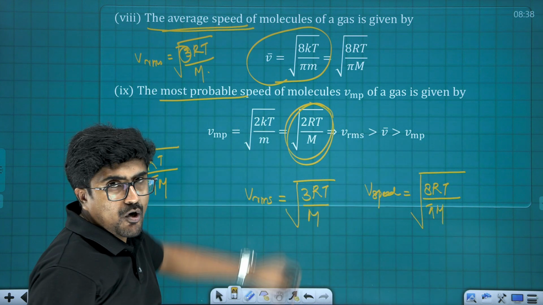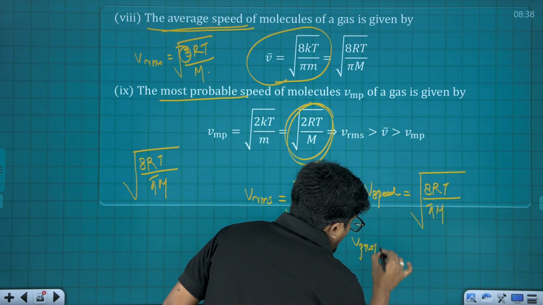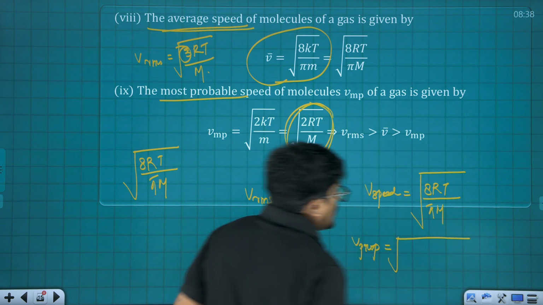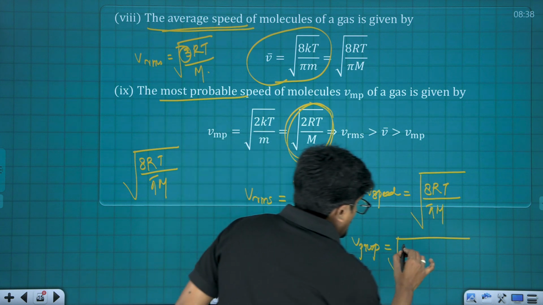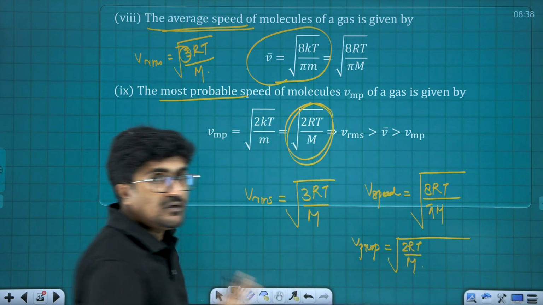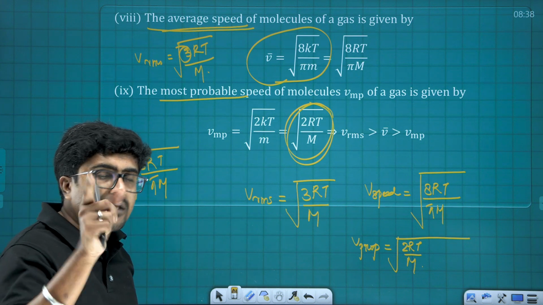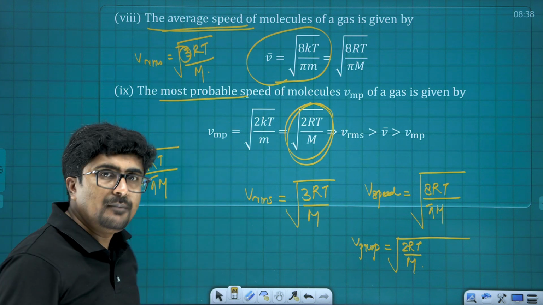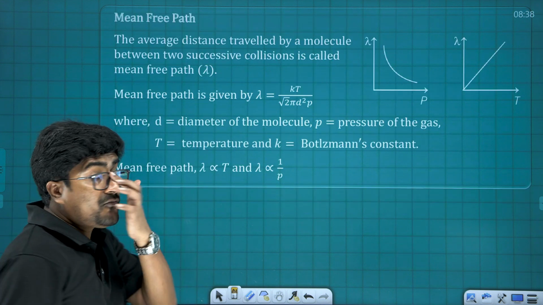The last one is most probable speed. There, root of 3 is going to be replaced by 2, so under root of 2RT by capital M. It's very easy. Okay, so try to keep any one standard equation and that will help you to connect with the remaining. Next one is mean free path.